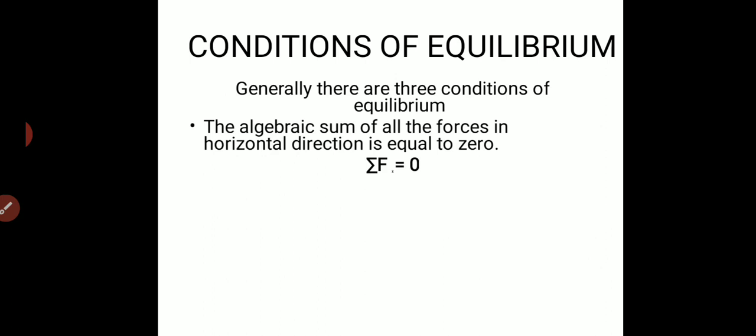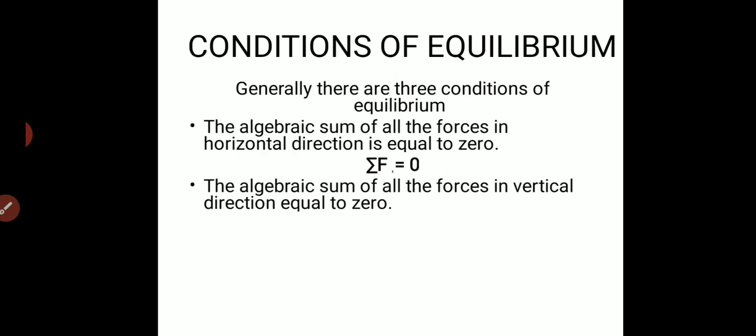So it is taken as sigma Fx is equal to 0, or sigma H is equal to 0, where H remains as the horizontal force.